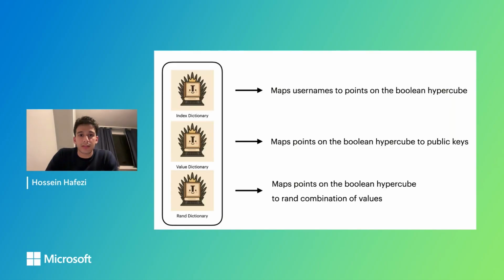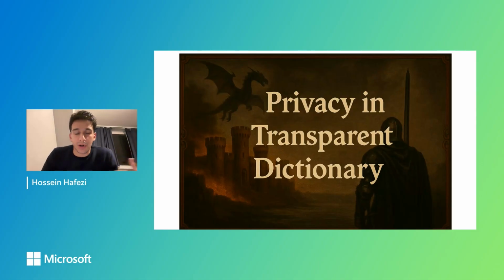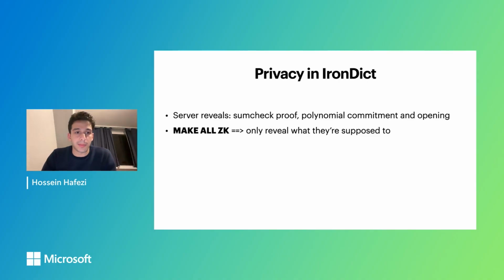Yes, and so the next thing is privacy in transparent dictionaries. I said privacy is very important in the transparent dictionary, and at a very high level, we define privacy for IronDict like this. The server only reveals 3 types of information: sumcheck proofs, polynomial commitments, and polynomial openings. The key is that if we make all of these components zero knowledge, all of them reveal only what they're supposed to. Each query only reveals what it is supposed to and nothing beyond that. And that's how we get perfect privacy.